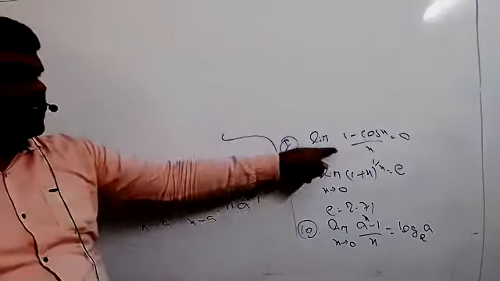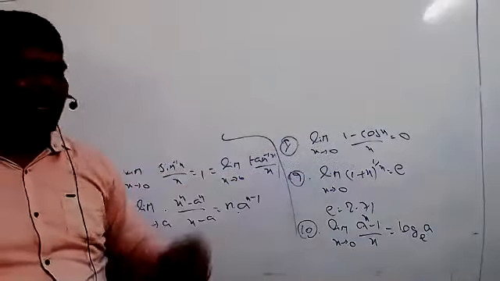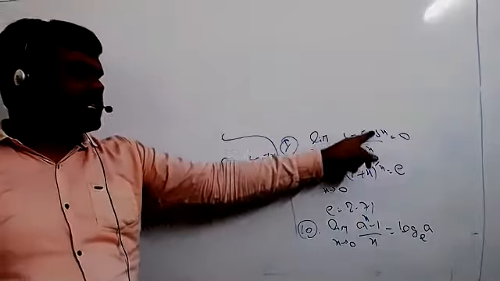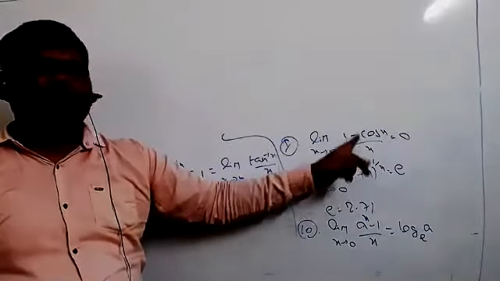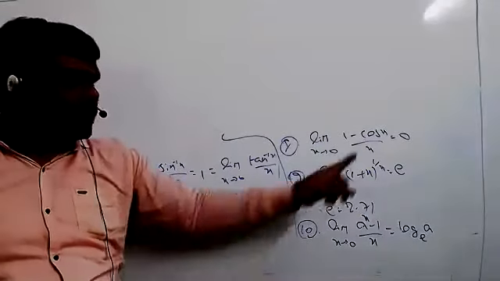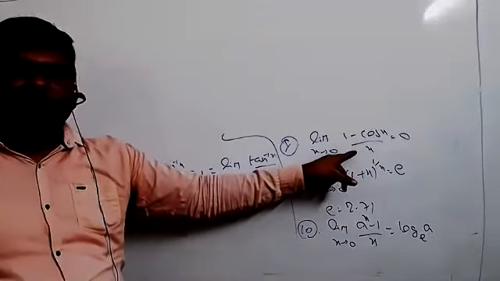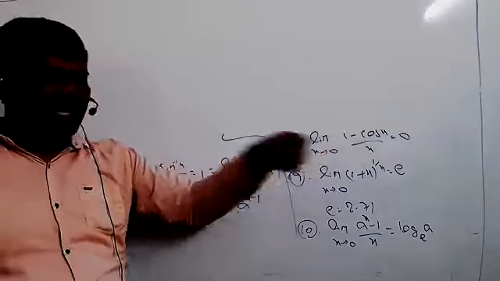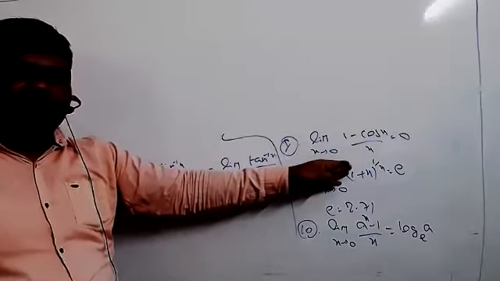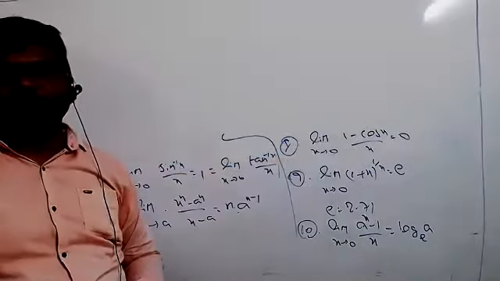Suppose these are all the formulas and we have to prove them; this is the best way, because we are finding the value. If you take 1 minus cos x by x, it is a function, a rational function, meaning f of x by g of x.